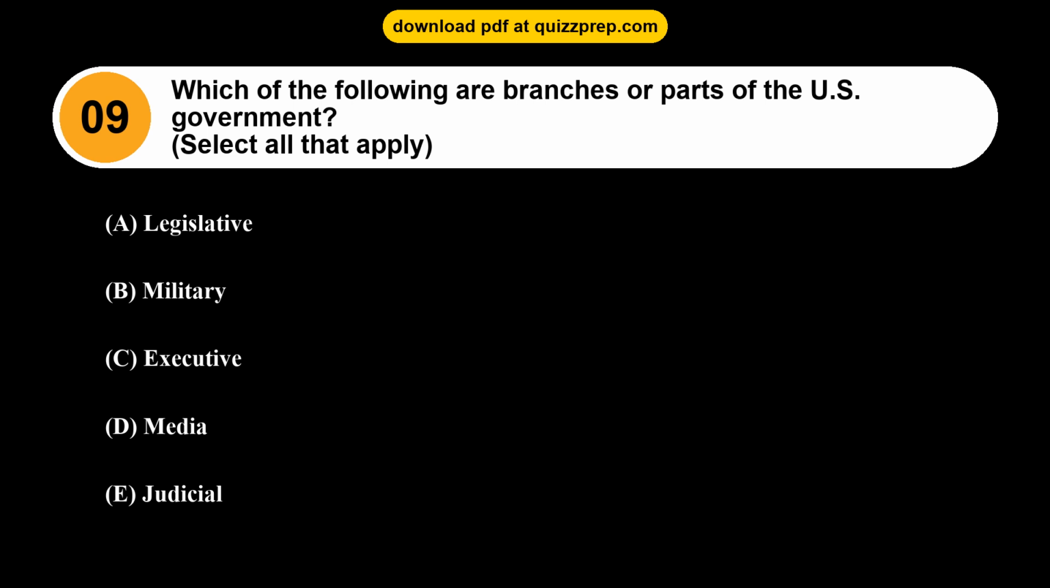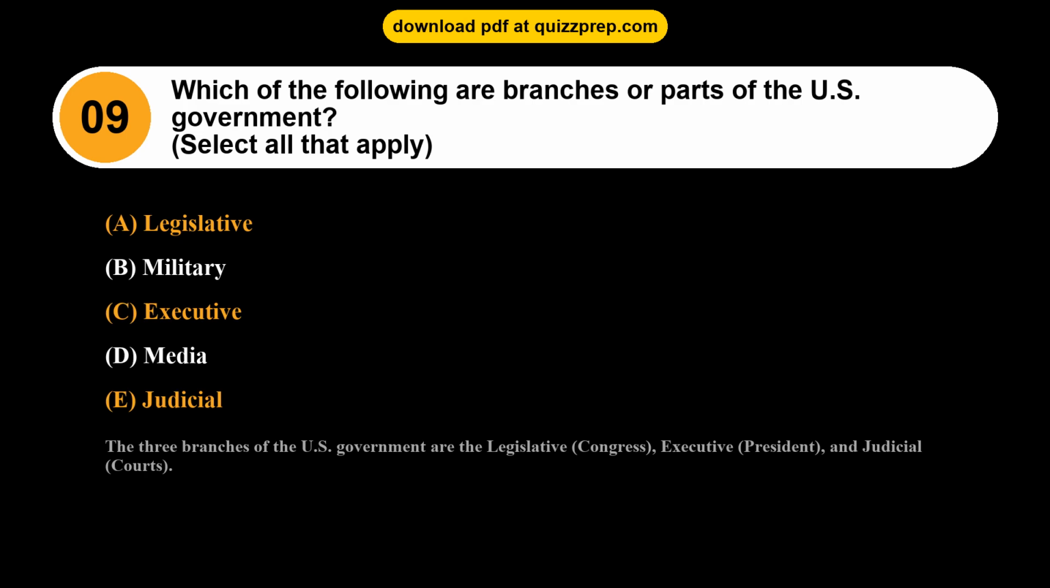Question 9. Which of the following are branches or parts of the U.S. government? Option A. Legislative. Option B. Military. Option C. Executive. Option D. Media. Option E. Judicial. The correct answers are options A and C and E. Legislative, executive, judicial. The 3 branches of the U.S. government are the legislative, Congress, executive, president, and judicial, courts.